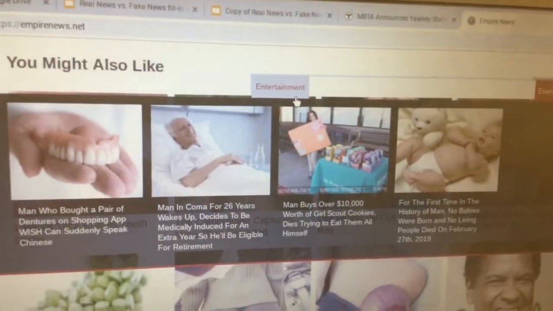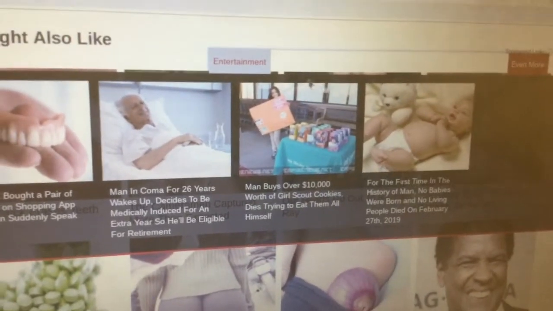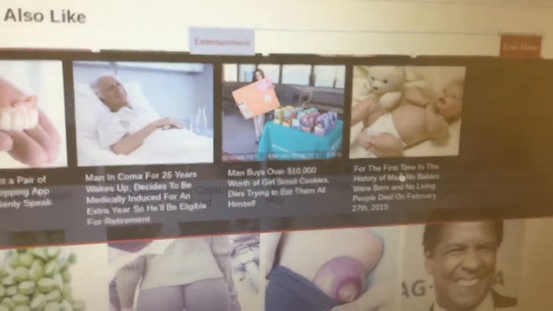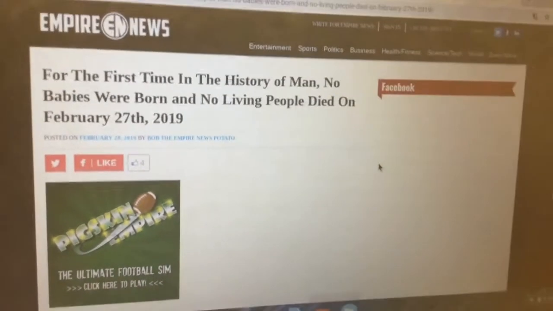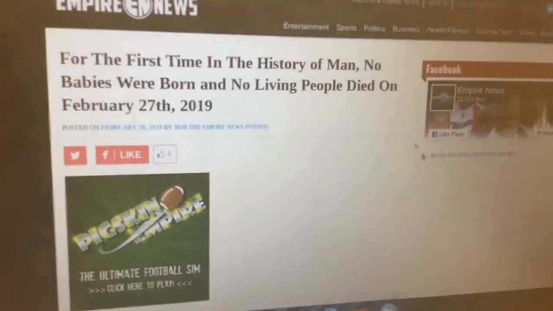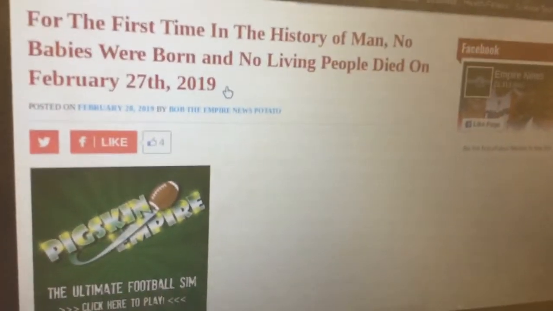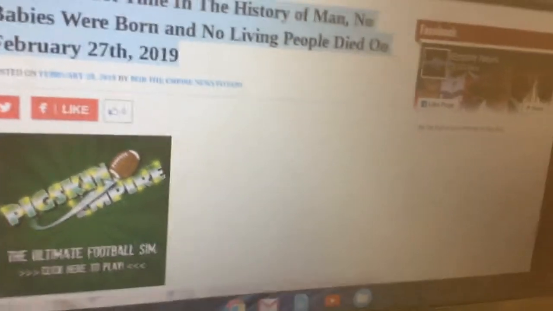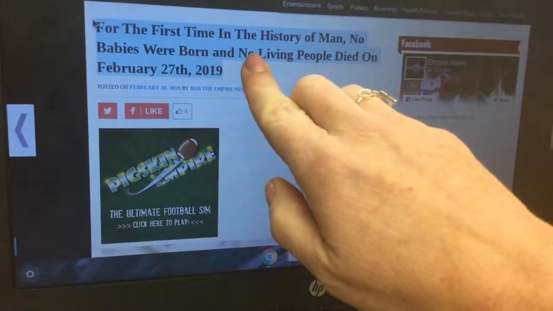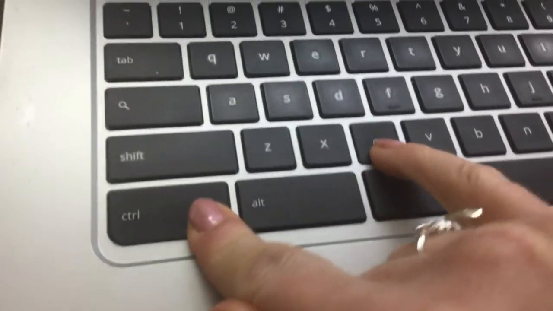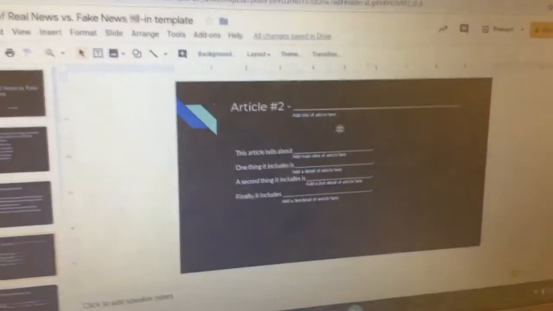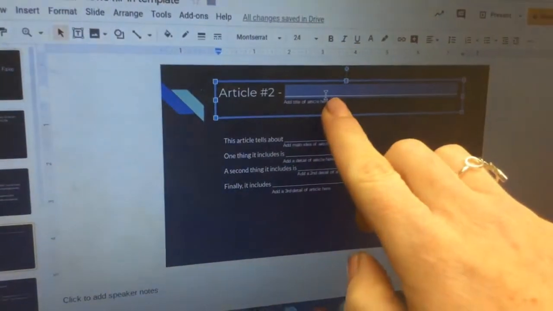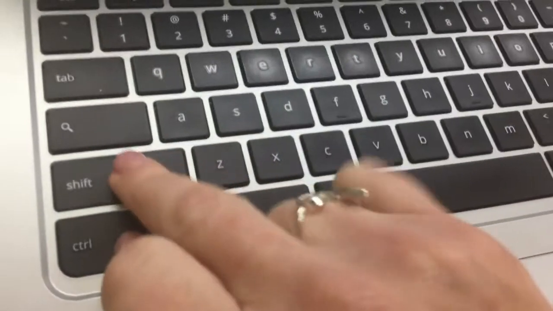So, for example, I'm just going to rest my pointer on entertainment and click on a story. This one happens to be about no babies born, no living people died on February 27th, 2019. But of course, this is a fake news website. So we're going to click and drag to highlight the title and then hit Control C on your keyboard. You're going to click back over to your work, and then double click on the line where it says Article 2, and then hit Control Shift V on your keyboard.